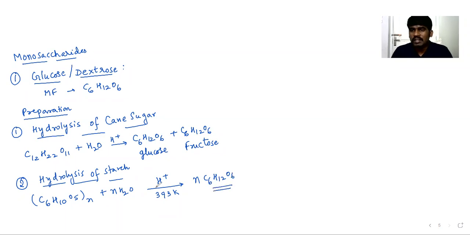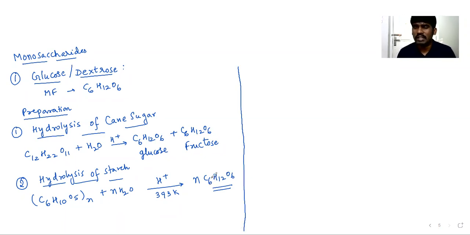So what does it mean? Starch is made up of glucose. It's a polymer of glucose. Starch upon hydrolysis gives you C6H12O6. So these are the preparation methods of glucose.